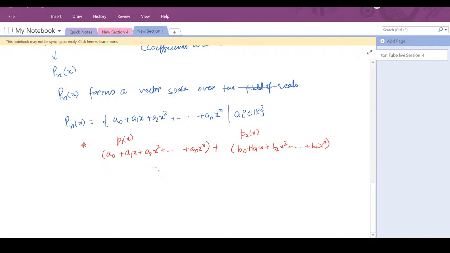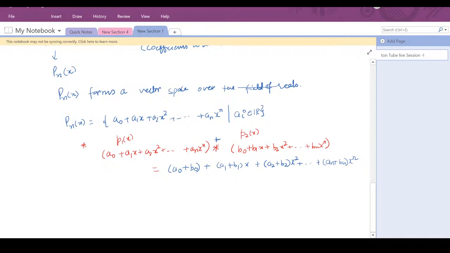So you can define the star operation, which I will write as simple addition because we are just adding two polynomials, and we know how to add two polynomials component wise. So this is a0 plus b0, plus (a1 plus b1)x, plus (a2 plus b2)x squared, and so on. You have at the end (an plus bn)x raised to power n.